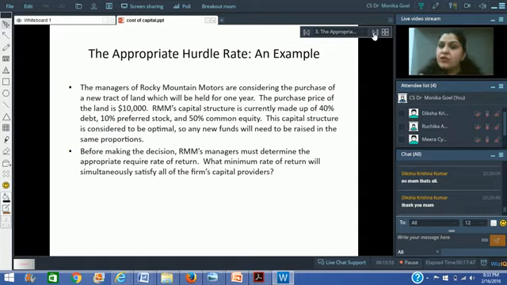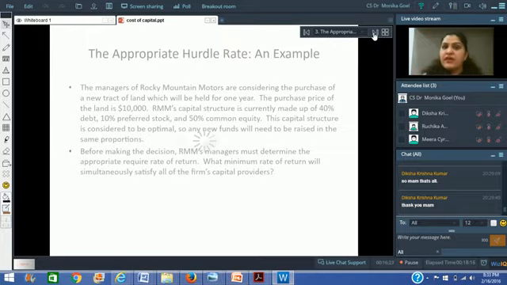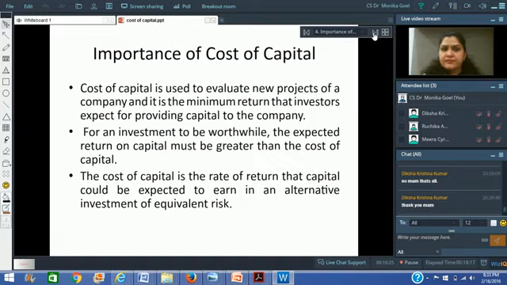Now, if the company has to take a decision, it has to first find out what its cost of capital is. Because if this new tract of land is going to give a return which is more than this cost of capital, then only will we go ahead. So today we are going to find out what that hurdle rate is, what that discounting rate is, what the minimum acceptable rate of return is. These are the names of the same concept, which is vaguely called the cost of capital.